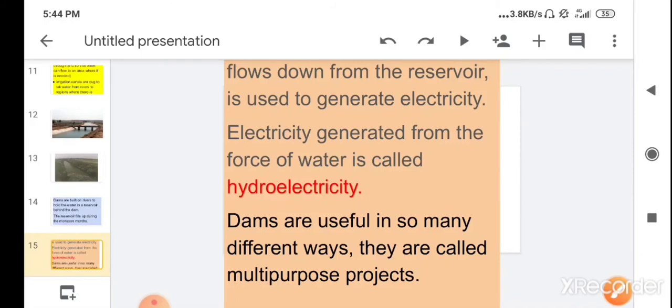Children, dams are useful in so many different ways and they are called multi-purpose projects. You have seen that dam water is used for irrigation when there is a shortage of water, and the second use you have seen is that it is used to generate electricity, and that electricity is known as hydroelectricity.